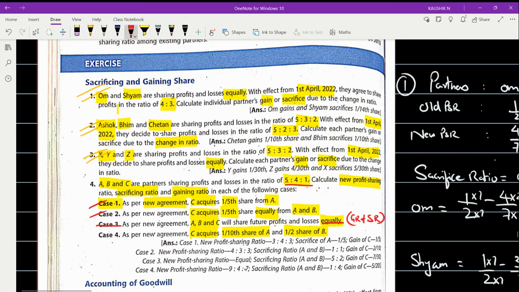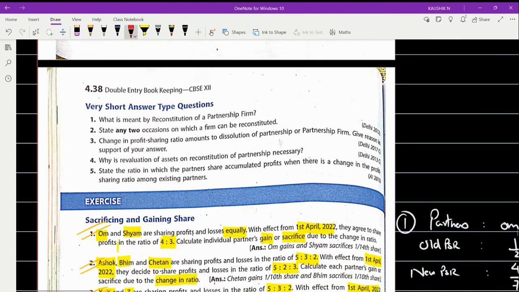If you have any doubt, please let me know in the comment section, right? And please work out problem number 2 and 3 of the illustrations, which is of the same pattern.